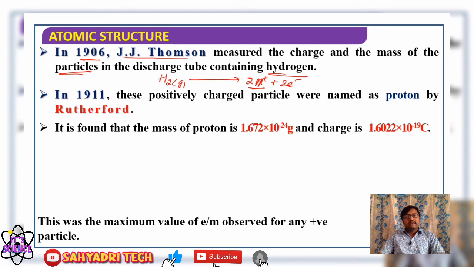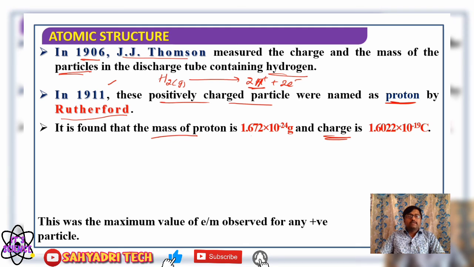But in the year 1911, Rutherford named these positively charged particles as proton. The experimentation was actually done by J.J. Thomson in 1906, in the discharge tube experiment. He said just positively charged particles, and the name proton was given by Rutherford in 1911. J.J. Thomson measured the mass as well as charge of those positively charged particles.